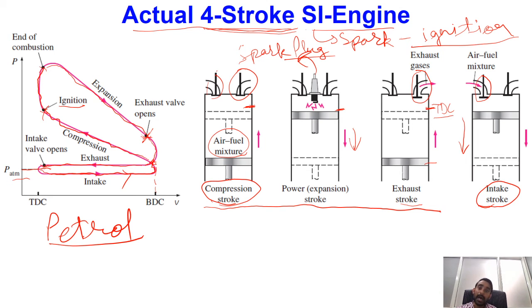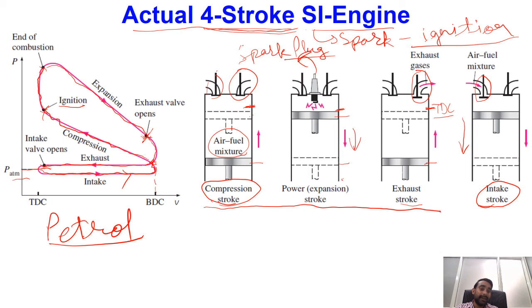Now, one important point you have to remember over here: the piston has first moved from bottom dead center to top dead center, so it has completed one stroke. Then it has moved during the power stroke from top dead center to bottom dead center, which is our second stroke.